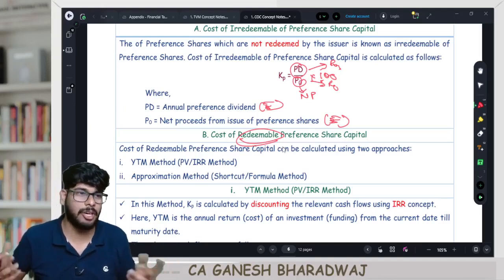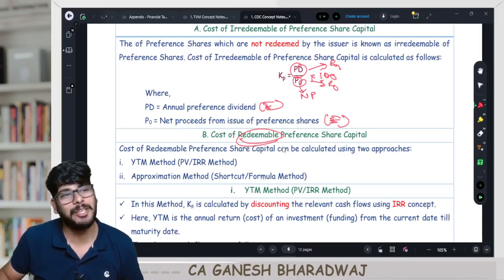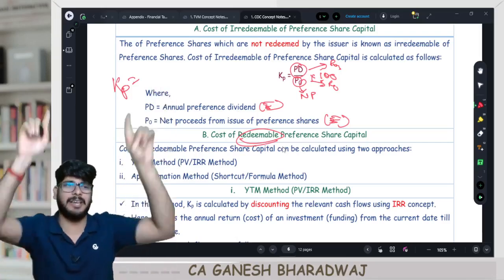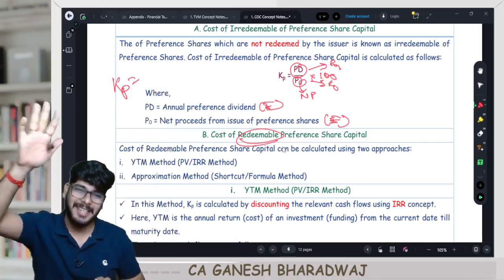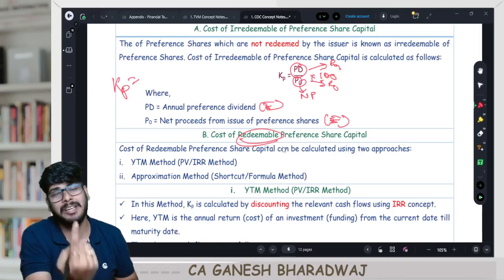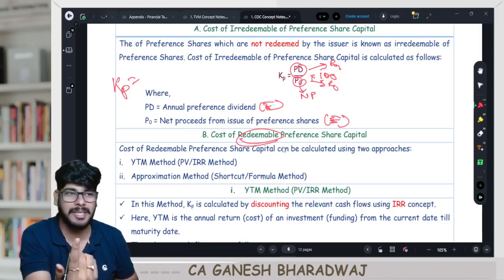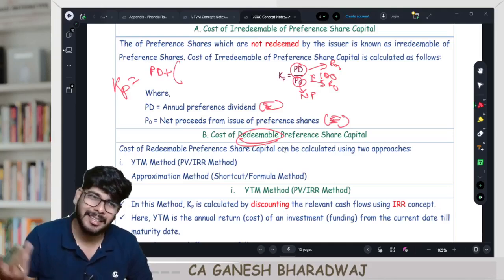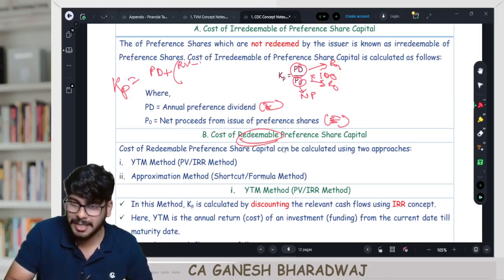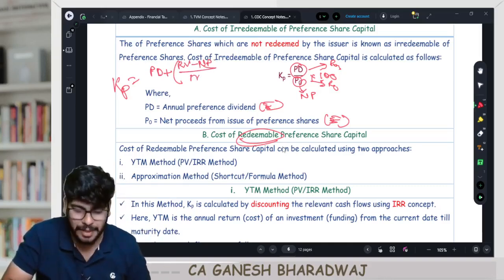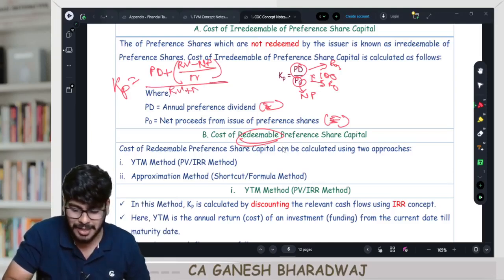Or an alternative method is the formula, the approximation shortcut method. Now, you guys tell me what will be the formula for KP. Whatever we saw for KD is exactly the same for KP also, with the only difference that instead of interest, you will have preference dividend. So the formula is preference dividend plus RV minus NP, which is the cost for the entire life, divided by N, the life of it, the whole divided by RV plus NP by 2.